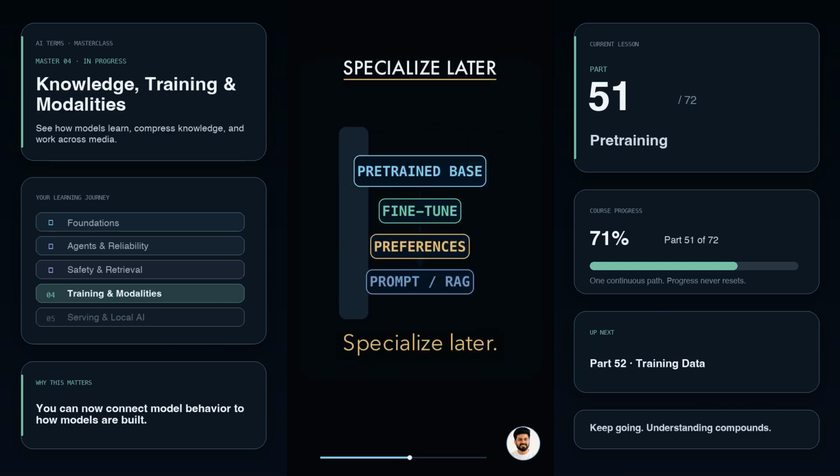Pre-training is broad, not specialized. It creates a base model with general capabilities, but it does not guarantee reliable instructions, safe behavior, or expertise in your private workflow. Those behaviors can be shaped later through fine-tuning, preference training, prompting, or retrieval.